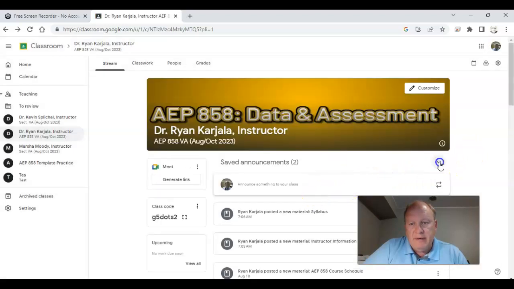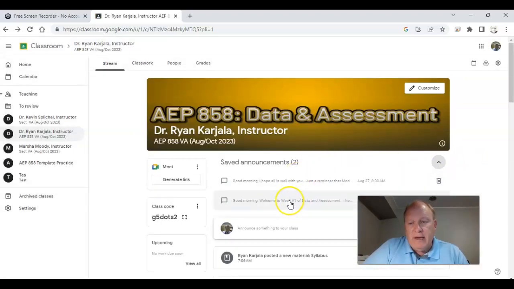There's a couple of saved announcements here, and right now they're going to be the same as what is in Blackboard. I'm going to duplicate for a little bit to see how it goes. We may be going away from Blackboard as the semester goes on, but anyway, there are some announcements there.